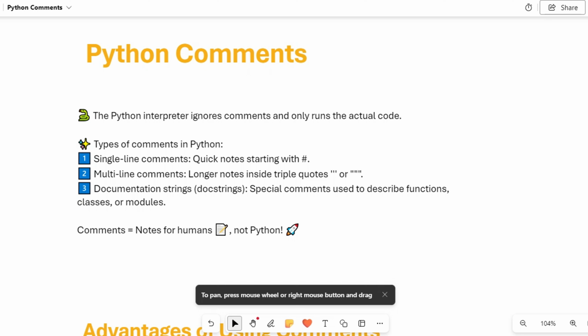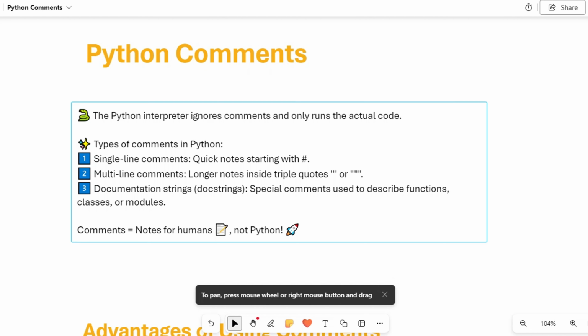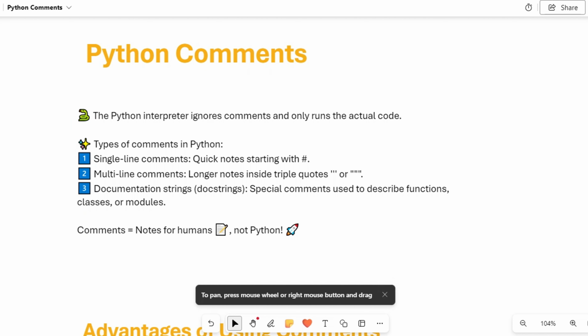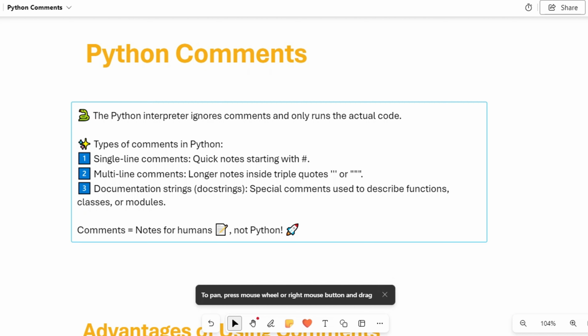So today we will learn about Python comments. So let's understand about the comments. The Python interpreter ignores comments and only runs the actual code. Whatever statement is written as a comment, the Python interpreter will ignore, and run the whole program.